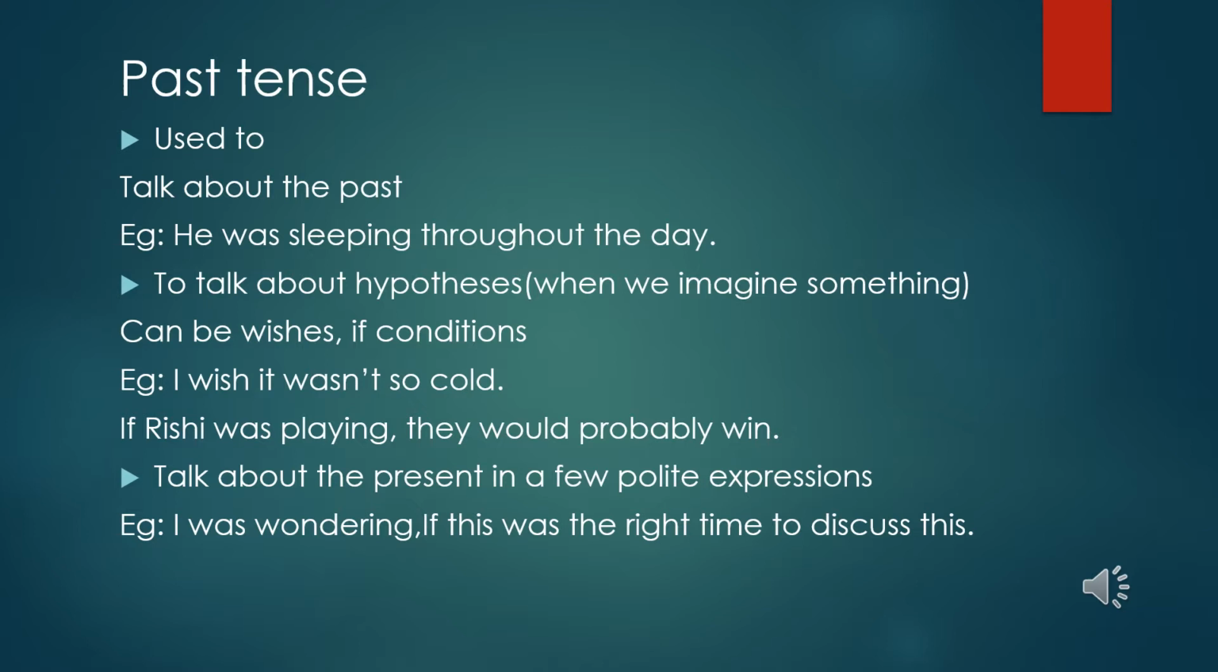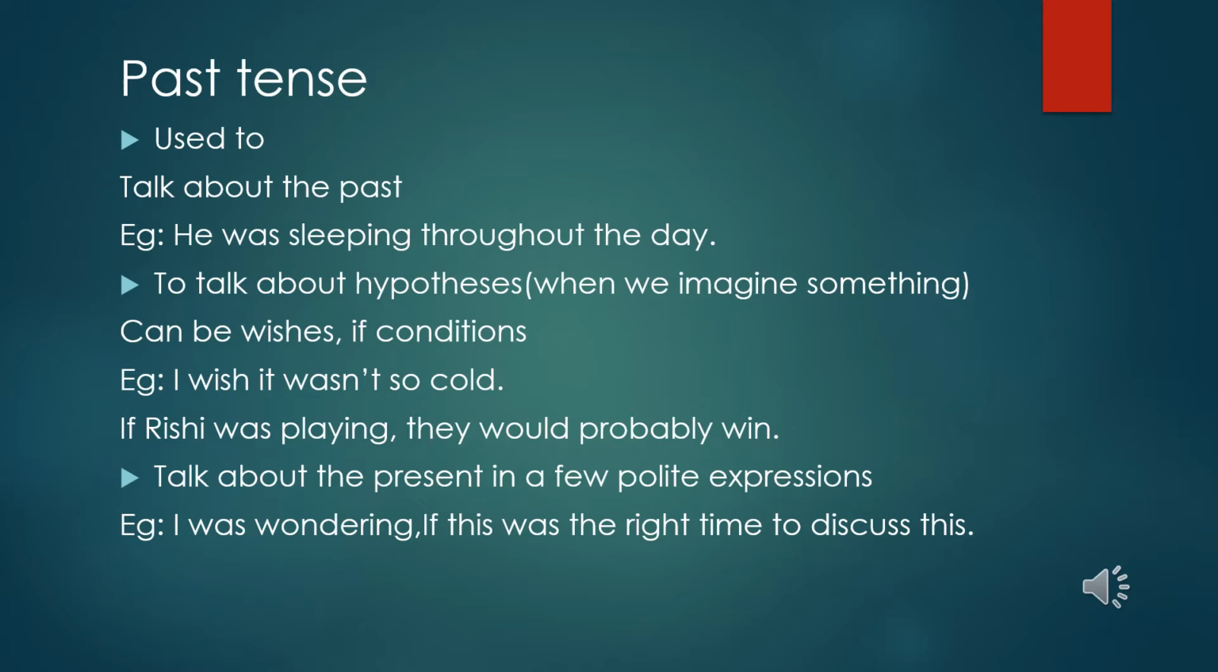Now, this is the general description about past tense. Past tense is used to express an action that has been completed. It has already happened. So we use past tense to talk about the past, like he was sleeping throughout the day. That means he was sleeping. So to talk about past habits and past things, we use past tense.